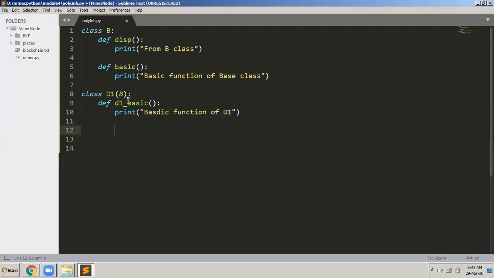You can see that's this function here. D underscore basic is the function that I declared.